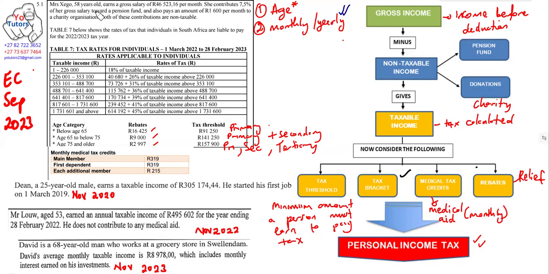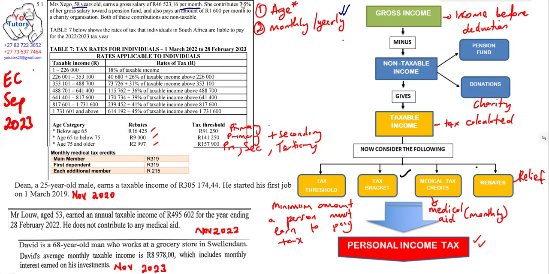For example, if you had to read this statement here, Ms. Shego, 58 years old, which means that she qualifies only for primary, and earns a gross salary of 46,523.16 per month. So if it's per month, you know that you need to multiply this by 12 to get what is called annual income. But in this case here, let's read the question, continue the question.